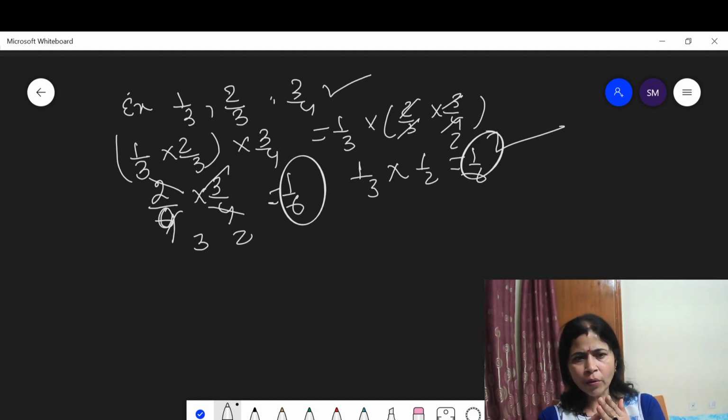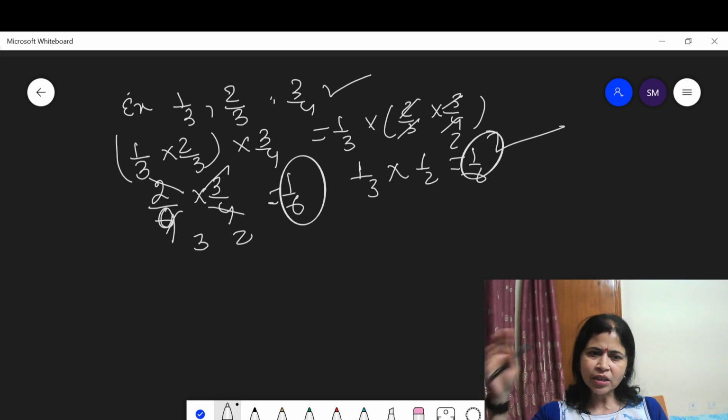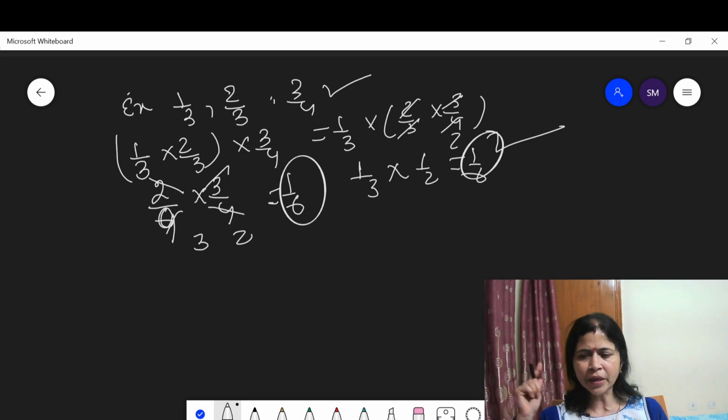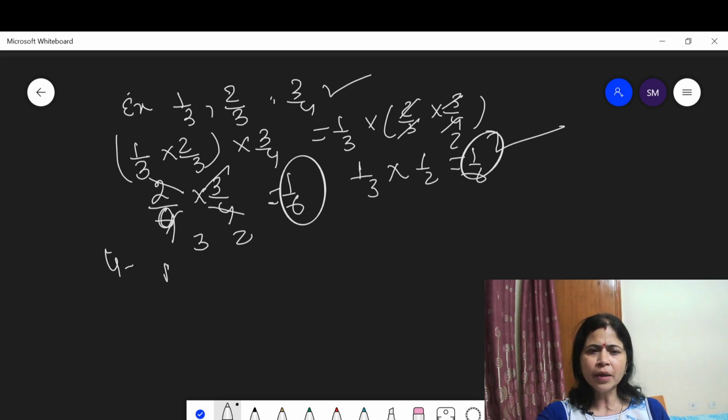We discussed that addition satisfies the closure property, commutative property, associative property, existence of identity and inverse property. Now the multiplication of rational numbers satisfies the closure property, then the commutative property, then the associative property. Now let us discuss the identity property. Please students, recall which is the multiplicative identity. You know 1 is the multiplicative identity. 1 is the identity property, the multiplicative identity.